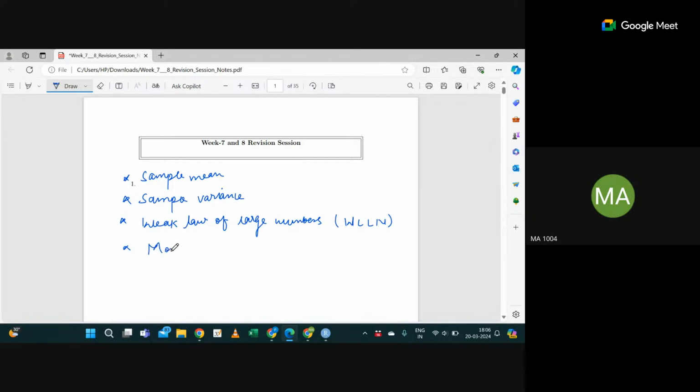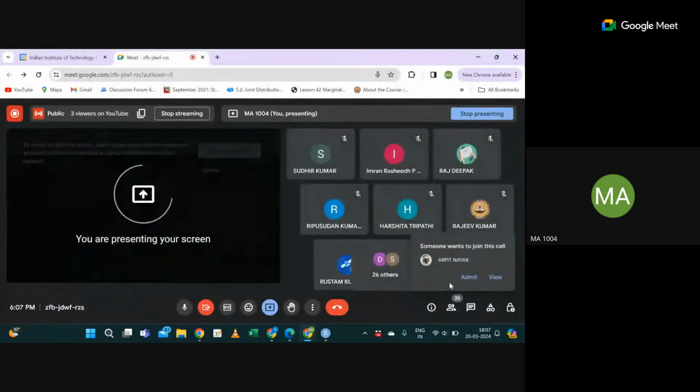Then the moment generating function, short form MGF. And the central limit theorem, CLT, which is a very important thing in the statistics world. CLT plays a very important role in statistics.